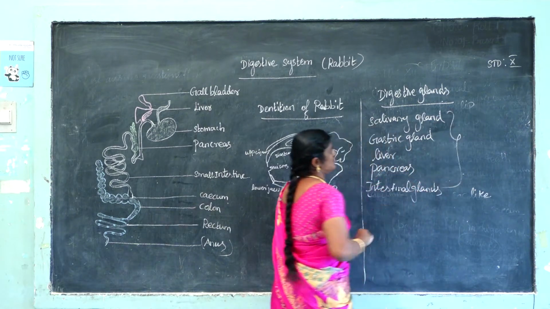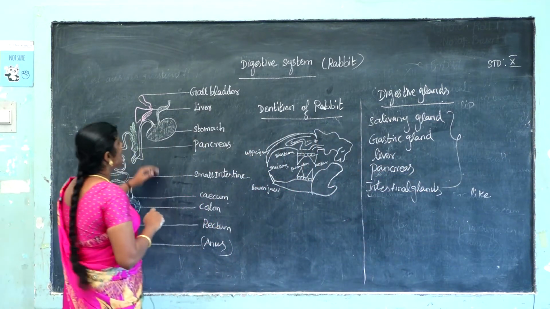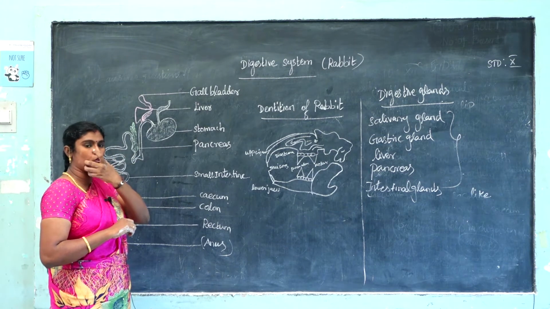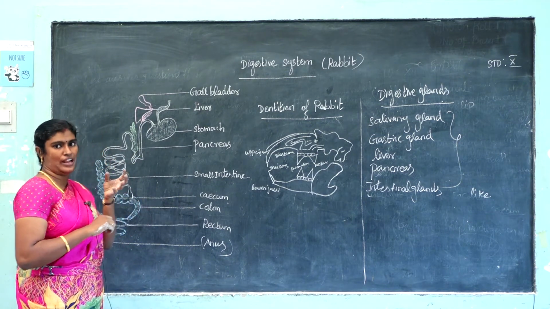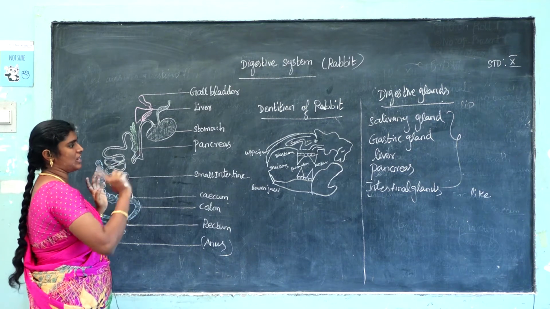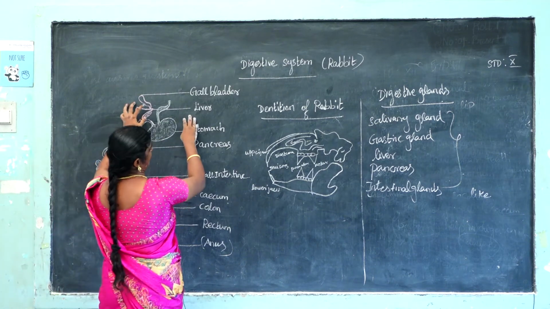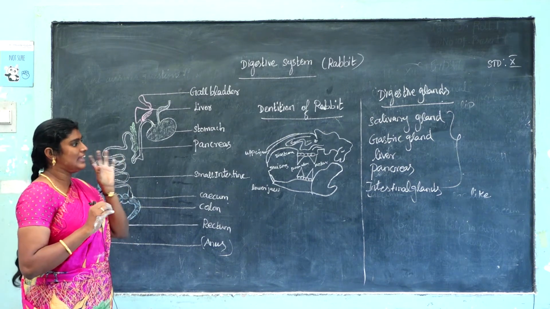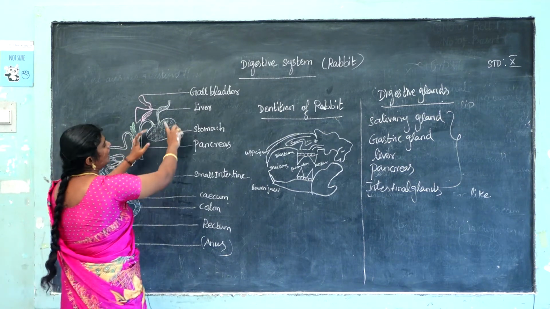What are the digestive glands? The first one, salivary glands. Where do salivary glands secrete? Inside the mouth, for example the parotid glands secrete. So it is a salivary gland. Next one, gastric gland. Gastric gland secretes, for example, pepsin and renin. The gastric gland secretes in this area.